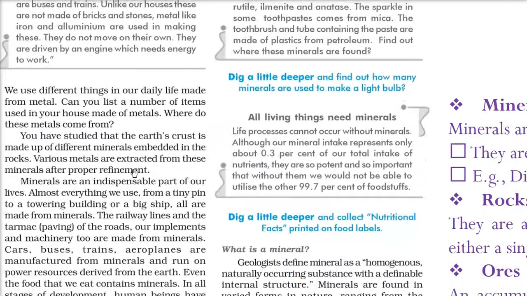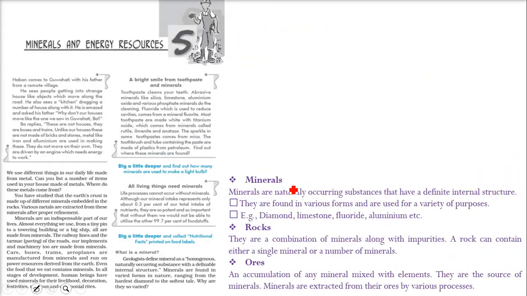So this aluminium and iron, we'll find it almost everywhere. So minerals are what? The minerals, they are naturally occurring substances that have definite internal structure. So if you say that this is a mineral, it may contain say X% of something, Y% of something, or Z% of something. That is say 20% here, 30% here, and 50% here. So this is a specific kind of mineral which is having a definite internal structure. It can be chemically different or physically different.